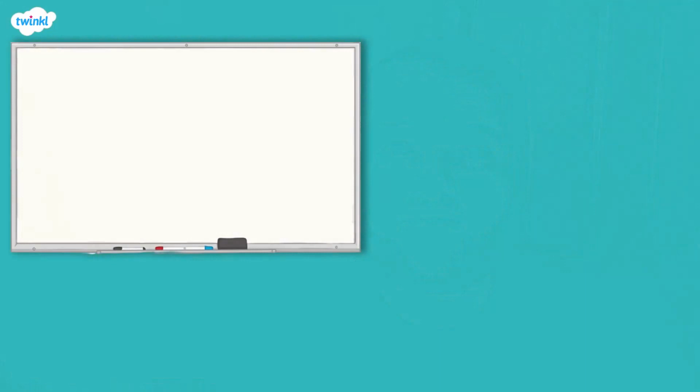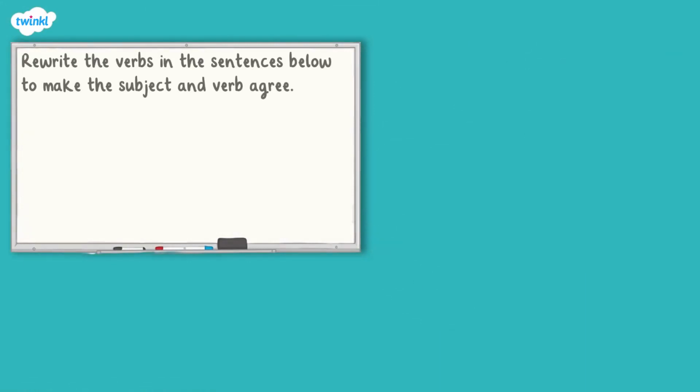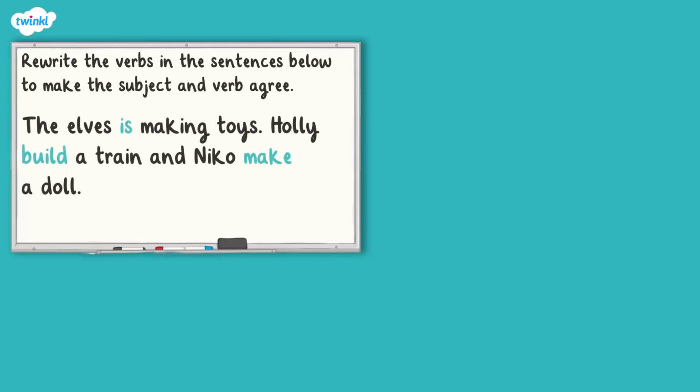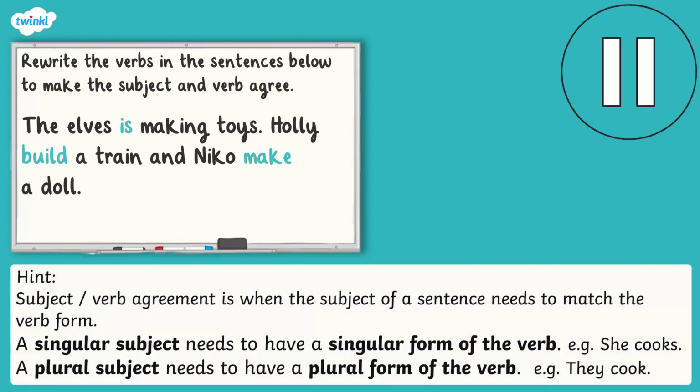For our final question, you're being asked to rewrite the verbs in the sentences to make the subject and the verb agree. The elves is making toys. Holly build a train and Nico make a doll. You may wish to write your answer down on a whiteboard or a piece of paper, or you may just wish to say your answer out loud. Pause your video now and hit play when you are ready.